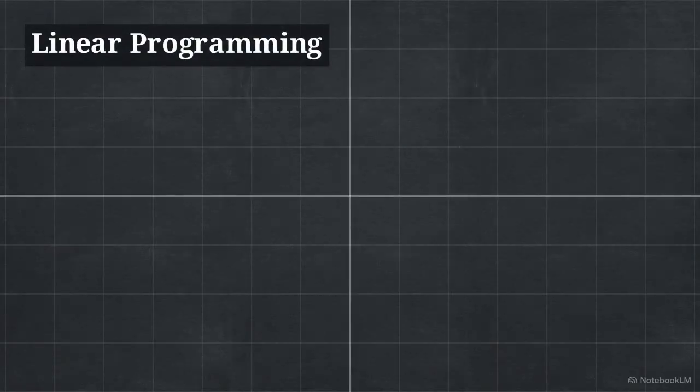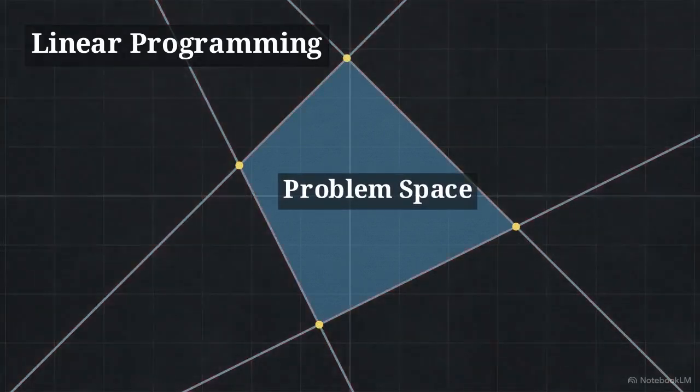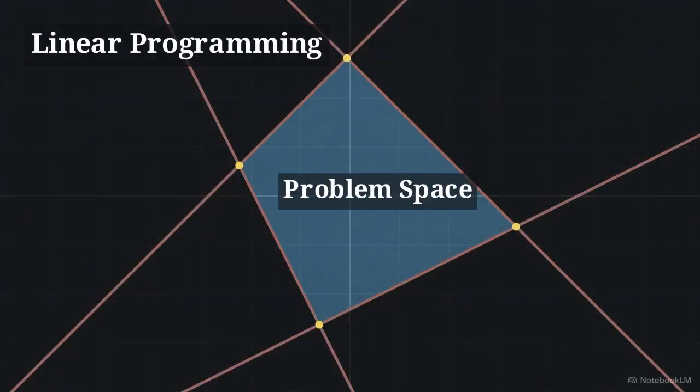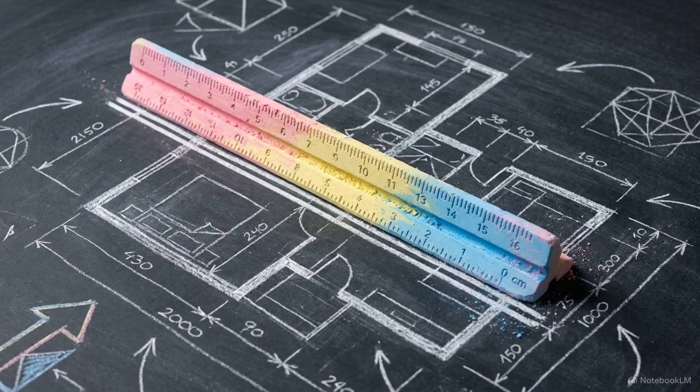Linear programming is the structural art of formulating a problem space. You define the exact goal you want to achieve, and you set the strict limitations holding you back. We do this because we are not looking for a generally favorable outcome. We construct this formula to mathematically guarantee the single optimal outcome.